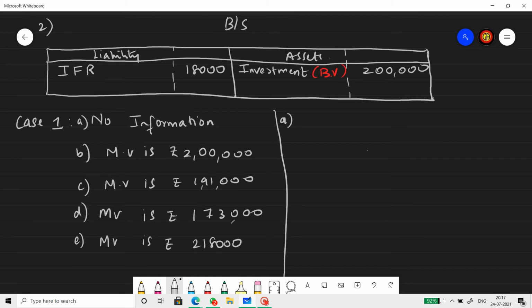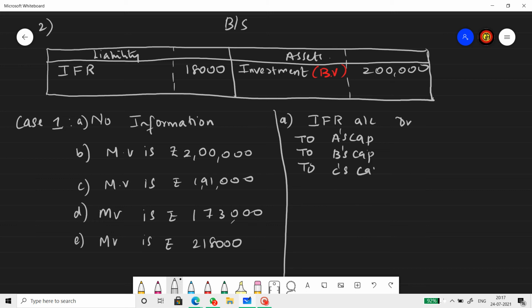Now, first case. When the book value is 2 lakh and there is no information about any market fluctuation, the entire reserve will be enjoyed by the partners. So the transfer entry will be IFR account debit to, assume ABC are partners here also, ABC to A's capital account, to B's capital account, and to C's capital account.